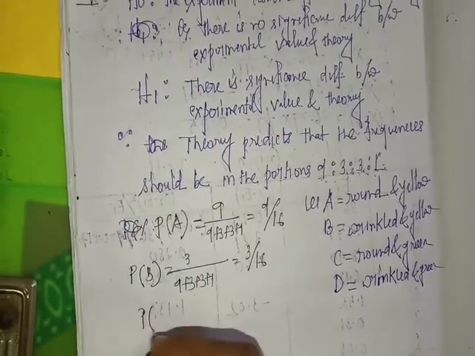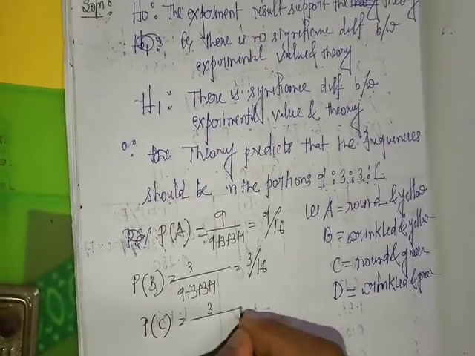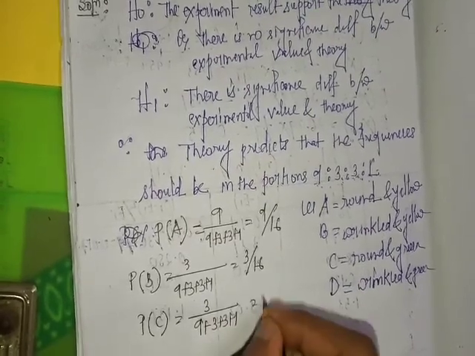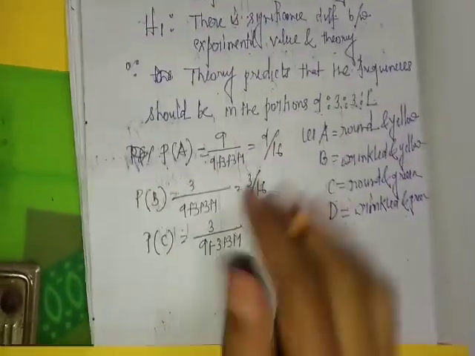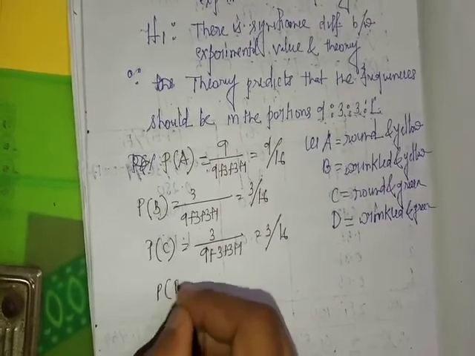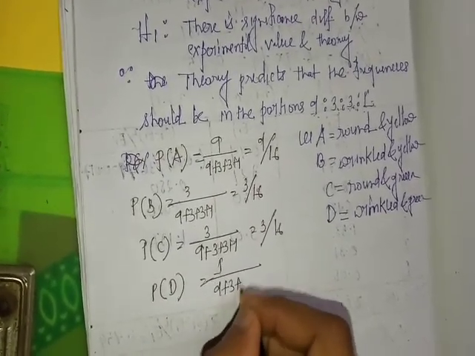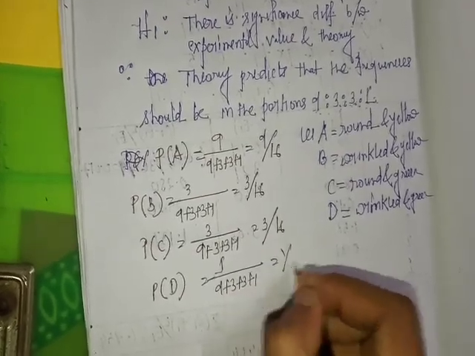Probability of C is also 3 by 16. Probability of D equals 1 by 16.